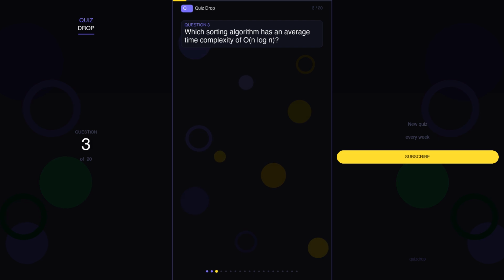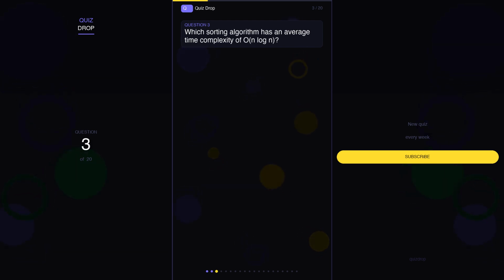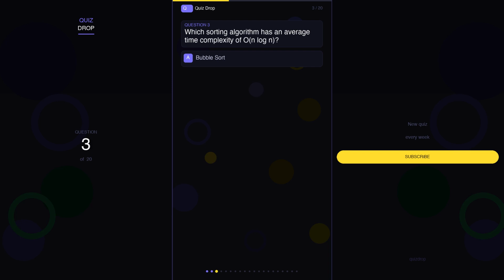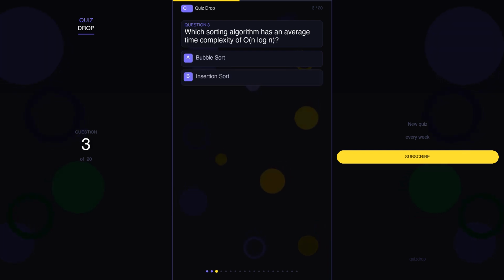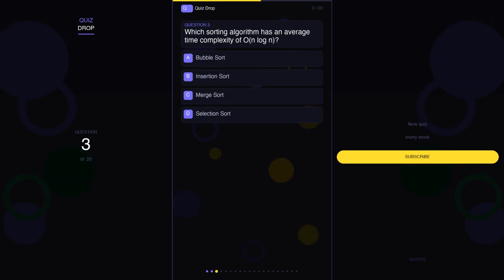Question 3. Which sorting algorithm has an average time complexity of O(n log n)? Your options are A. Bubble sort, B. Insertion sort, C. Merge sort, D. Selection sort.